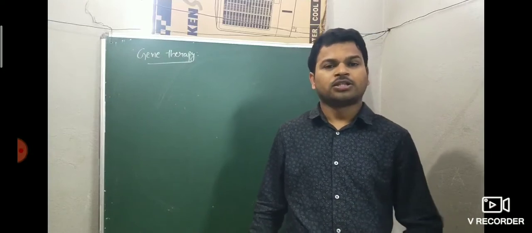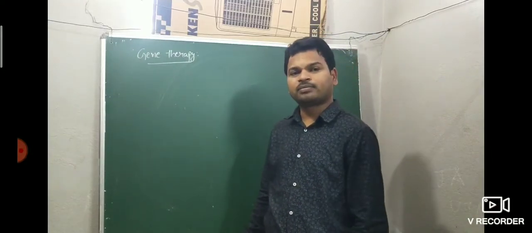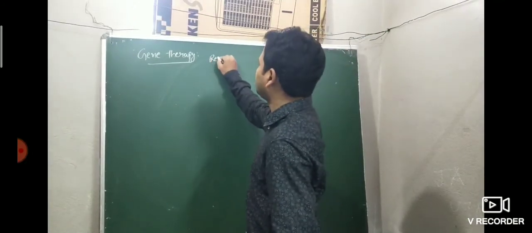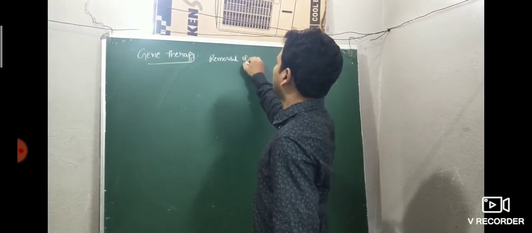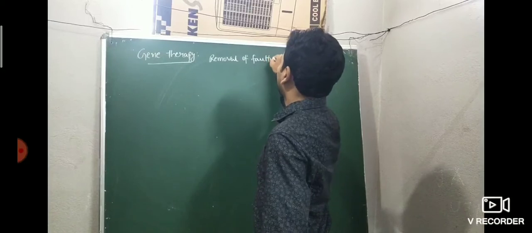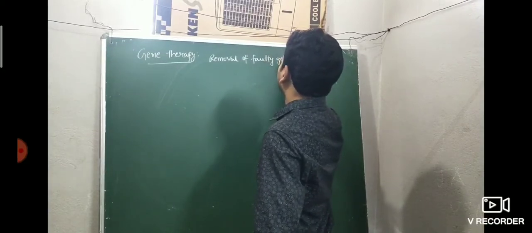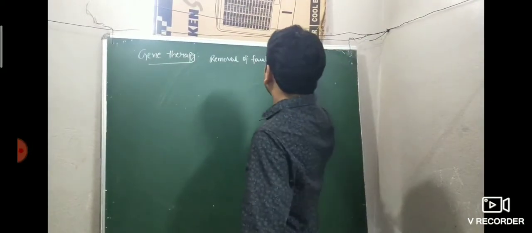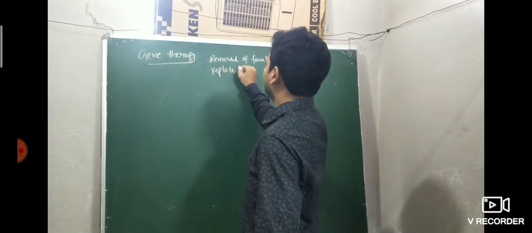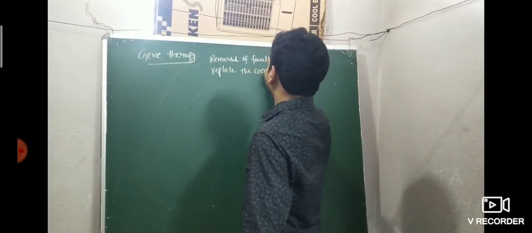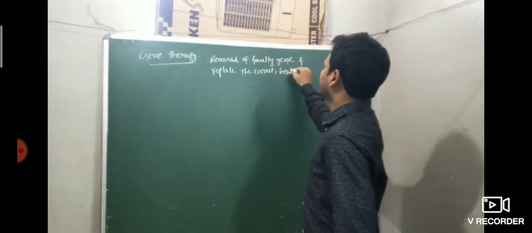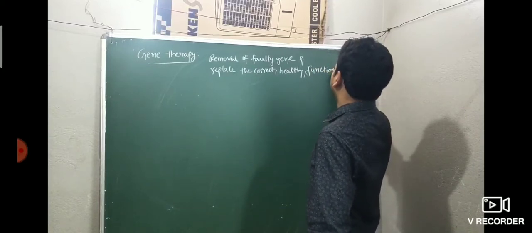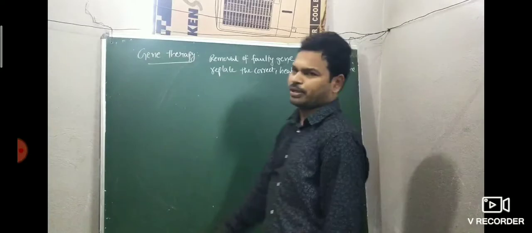What to do, sir? So, the gene therapy definition: removal of the faulty gene and replacing it with the correct, healthy, functional gene is called gene therapy.